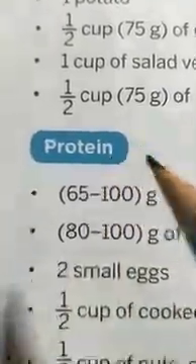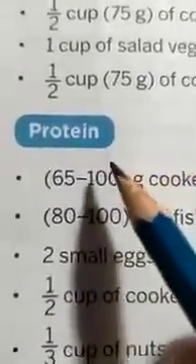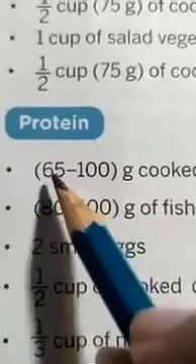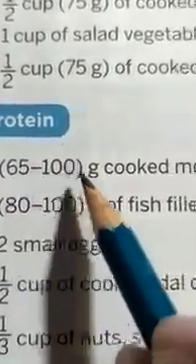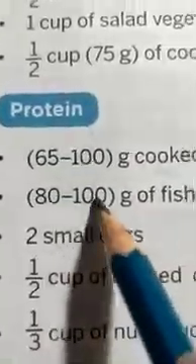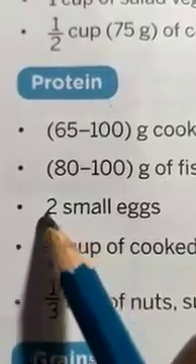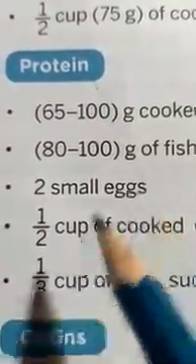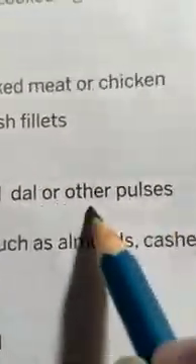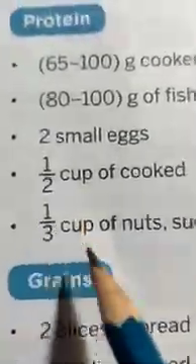So dear students, let's come to know the serve. Number of serve: 65 to 100 gram cooked meat or chicken, 80 to 100 gram of fish fillets, 2 small eggs, half cup of cooked dal or other pulses, 1/3 cup of nuts such as almonds, cashews, and groundnuts.